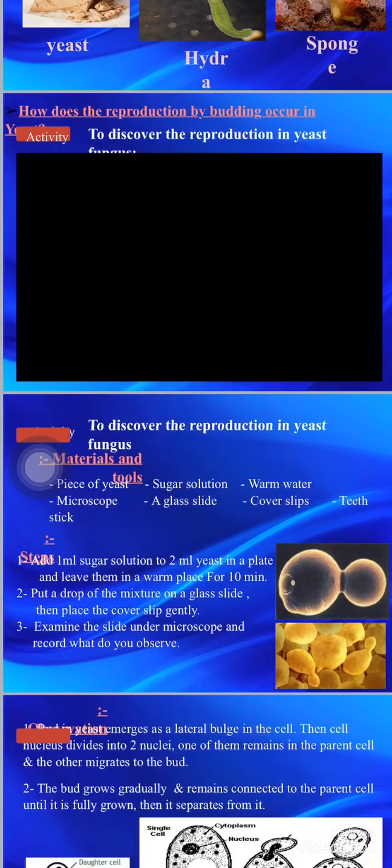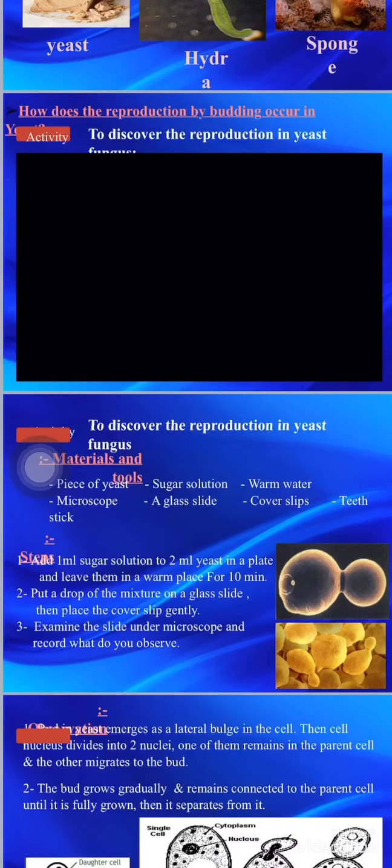We will take a piece of yeast, sugar solution and warm water, and put them together. Add 1 milliliter of sugar to 2 milliliters of yeast in a plate and leave them in a warm place for 10 minutes. Then you will put a drop of the mixture on a glass slide, place the cover, and examine the slide under the microscope.